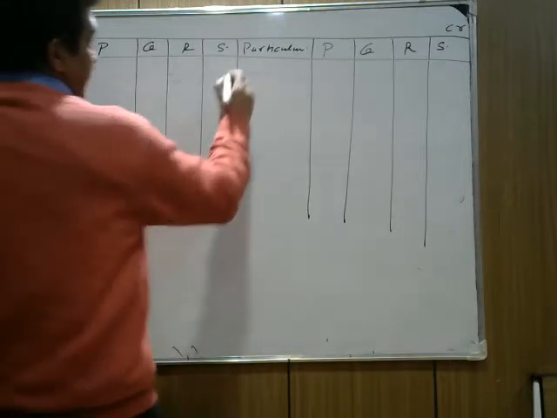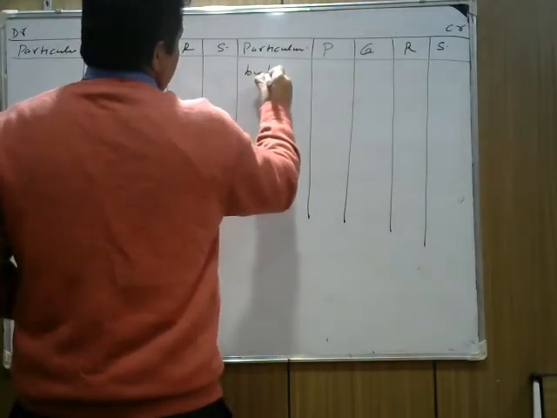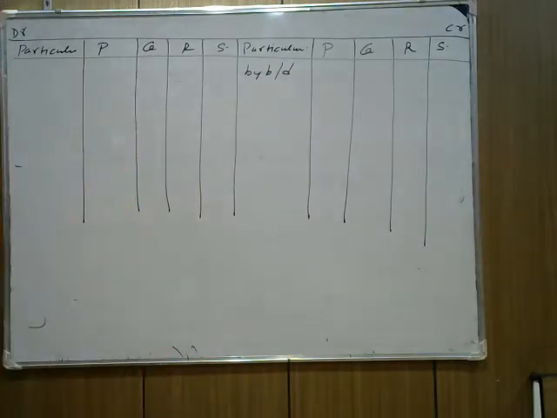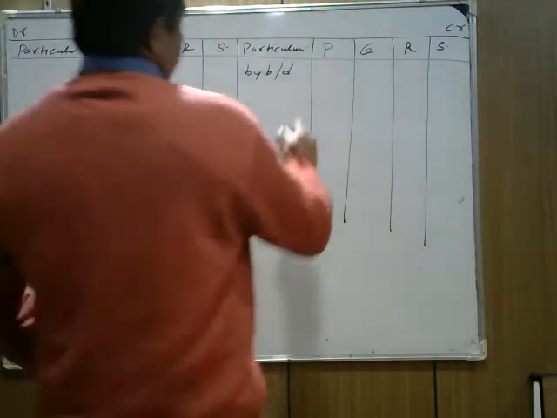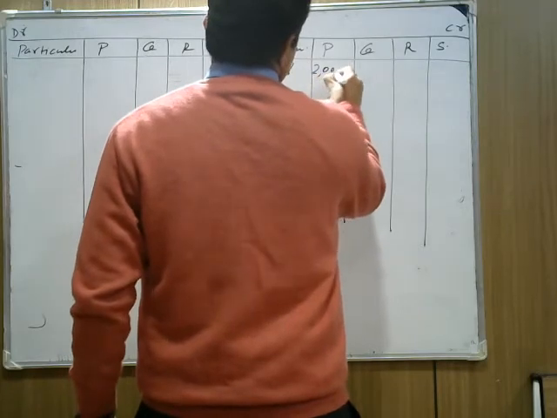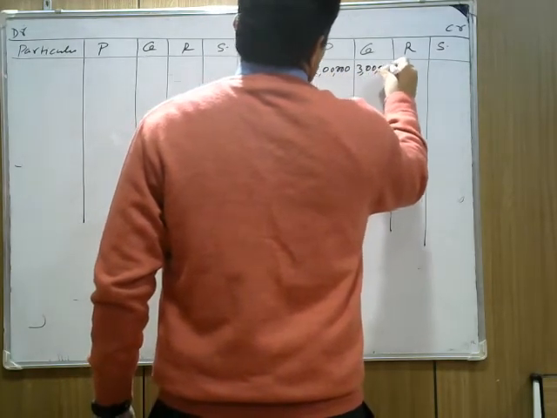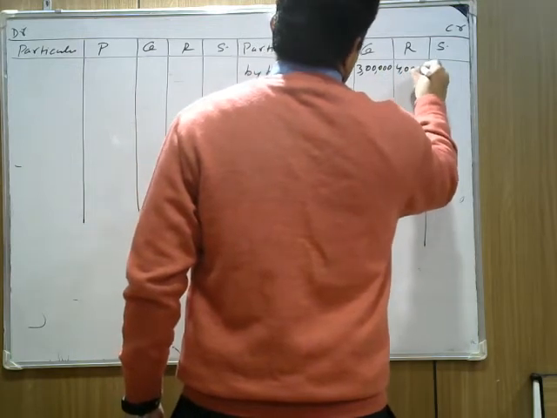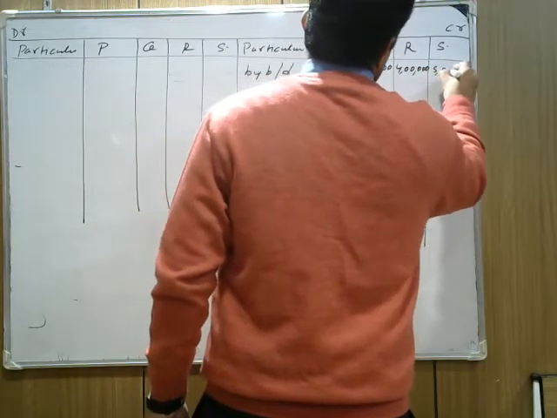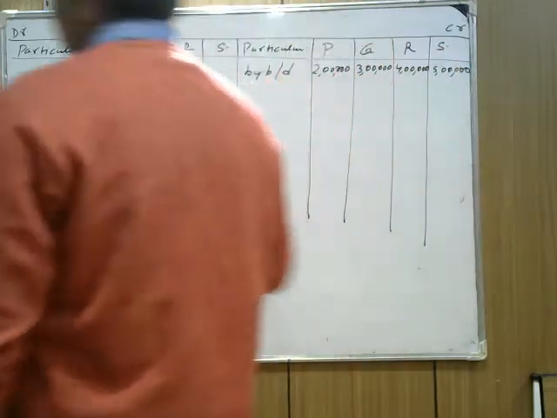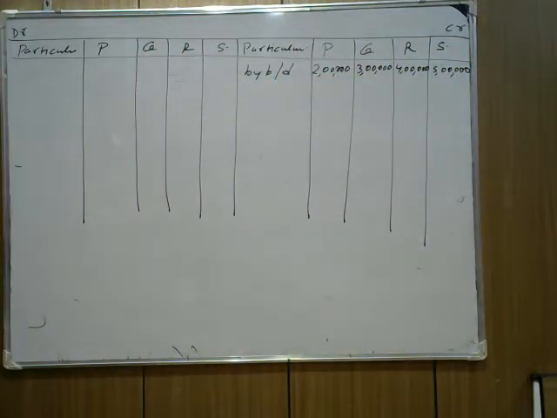Perfect. We write by balance b/d. Now check in the old balance sheet what the balances given in the question are: 2 lakh, 3 lakh, 4 lakh, 5 lakh. It's 2 lakh for P, sorry, 3 lakh for Q, 4 lakh for R, and 5 lakh for S. Now check again. Capital is 2 lakh, 3 lakh, 4 lakh, 5 lakh. Perfect.